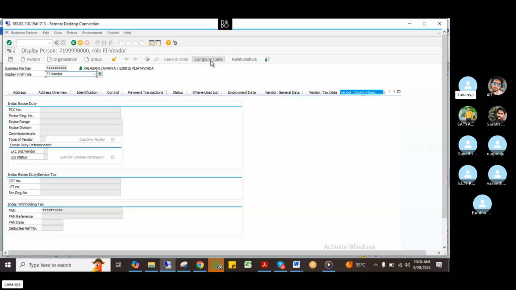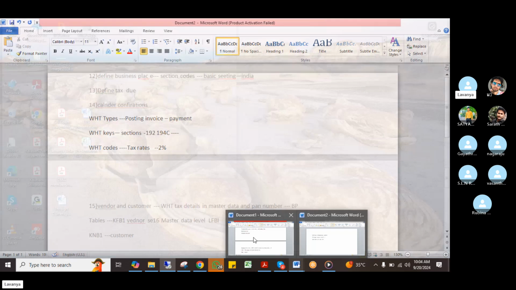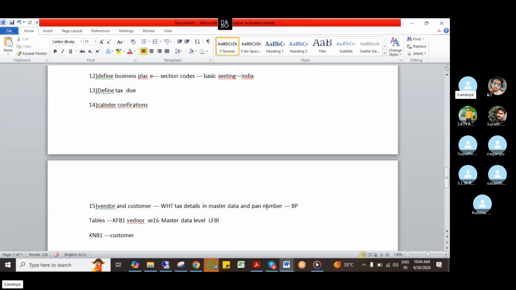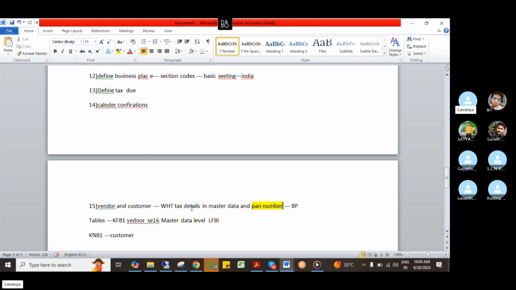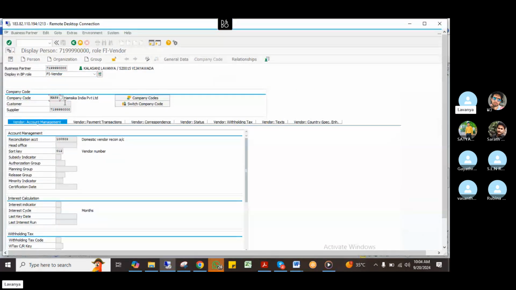At the company code, we have to do only two configurations. One is I have to mention the PAN number, and the other is the withholding tax details in the master data. One I have done: I have mentioned the PAN number in the general data. And if you come to the company code level, just enter the company code.